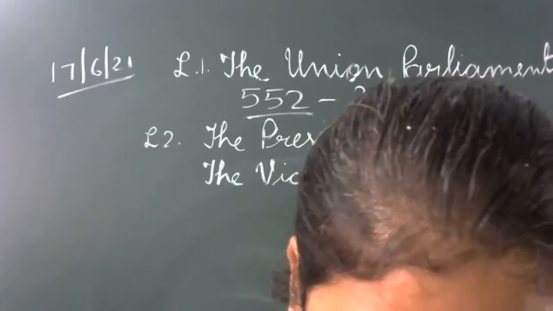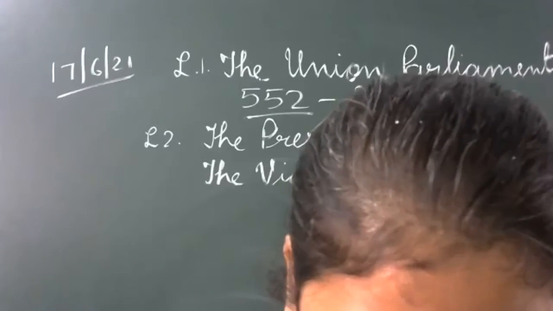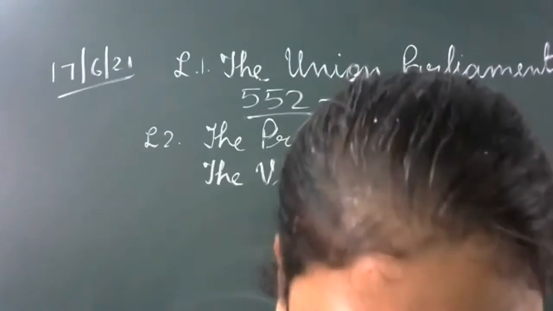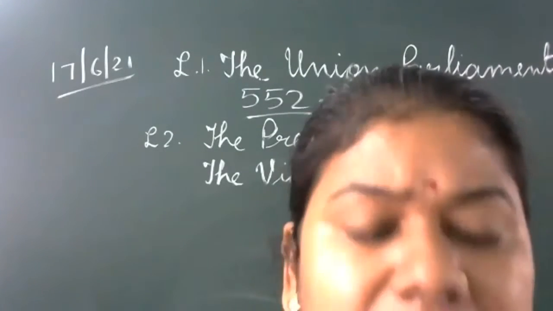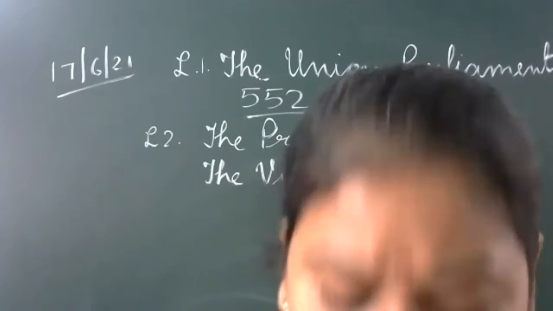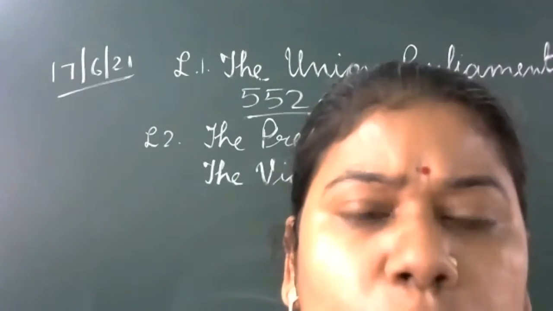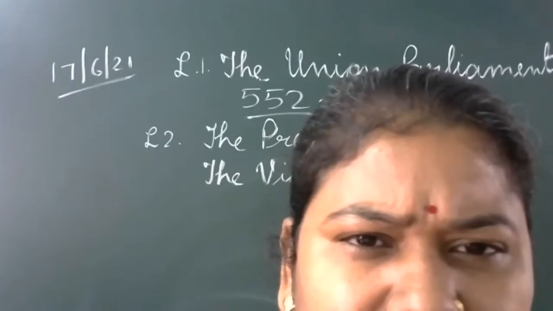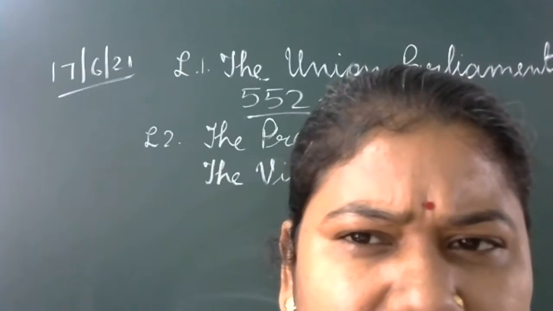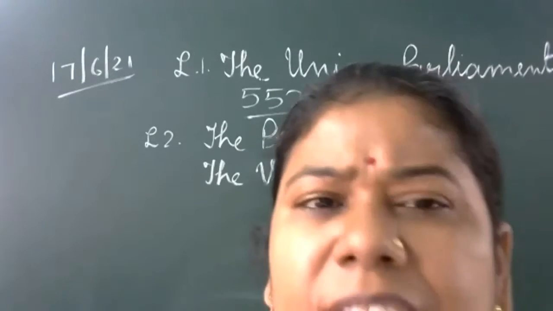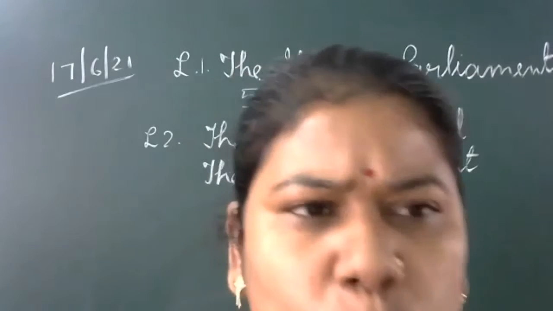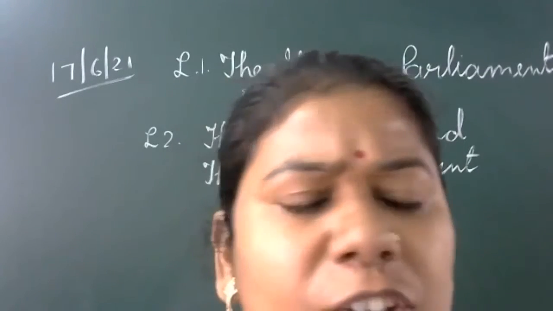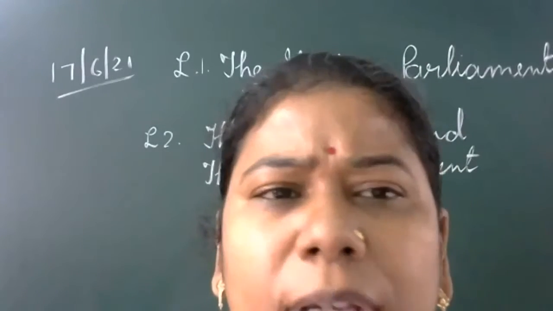And then about the control over the executive. Then write about special powers of both houses, Lok Sabha and Rajya Sabha. In such a way, you can prepare your notes. Or if you have started writing, if you have written the notes as it is, you can keep it.